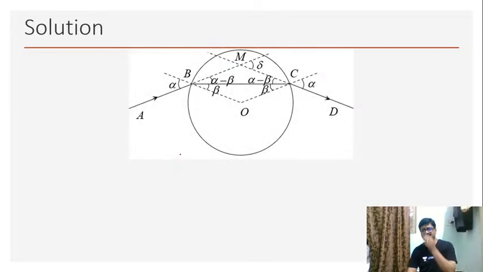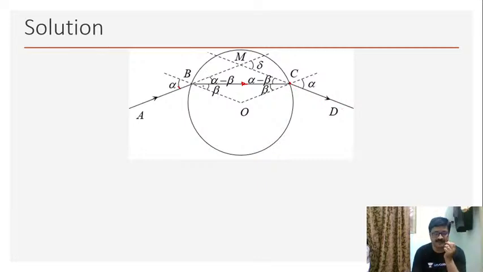Now this is what we have. Now here is the angle of incidence. I am taking it as alpha. Okay, then since it is a spherical glass paperweight, obviously we can see that the ray after refraction from the first spherical surface will be refracted parallel to the diameter of the sphere. So hence I am considering the refracted ray in this way. Okay. Then this refracted ray will be incident at point C on the other surface. So there again it is emerging out.